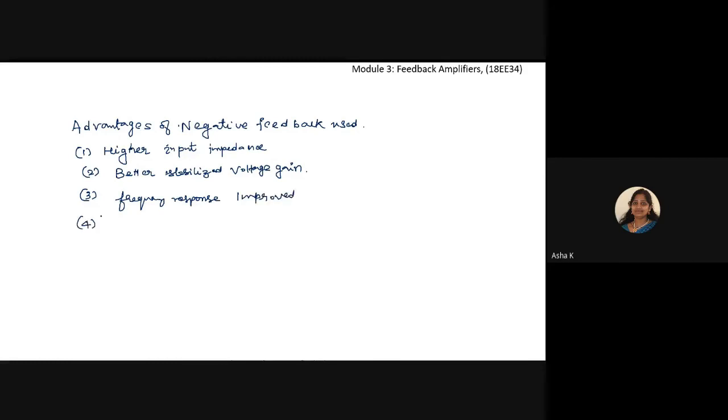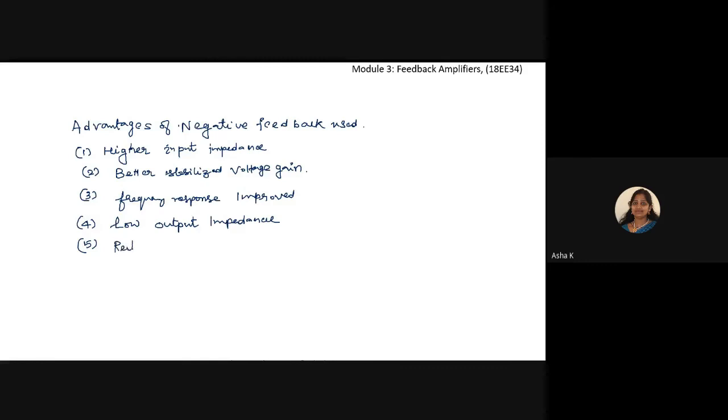And the fourth point that we have here is for a good amplifier, the output impedance should be low. So that's why low output impedance is possible with the help of negative feedback. And also the reduced noise and other interferences in the amplifier.